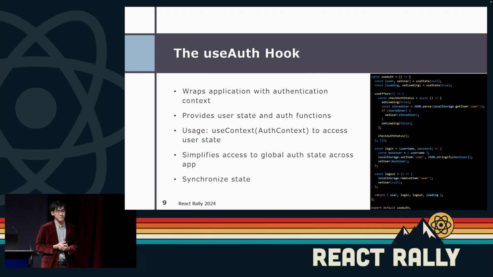For all of you that have been working on React applications, especially those that require authentication, this is probably a common pattern, and a very important one, considering that oftentimes we need to keep track of the authentication of users across the site and make sure that the user is able to get in and authenticate wherever they need to be, and is not able to get in whenever they should not. This also simplifies access to the global auth state across the app.